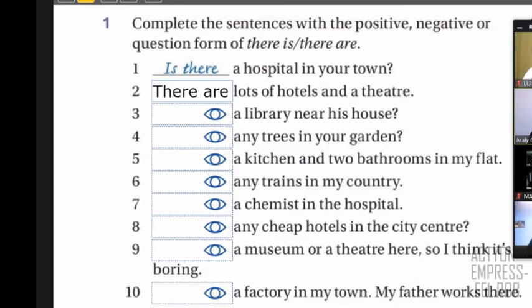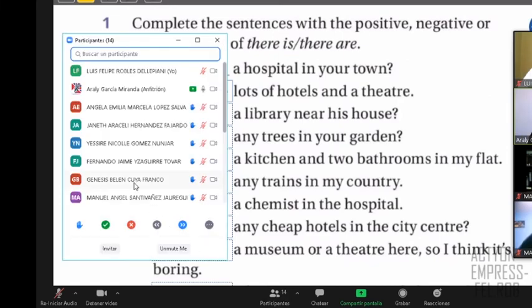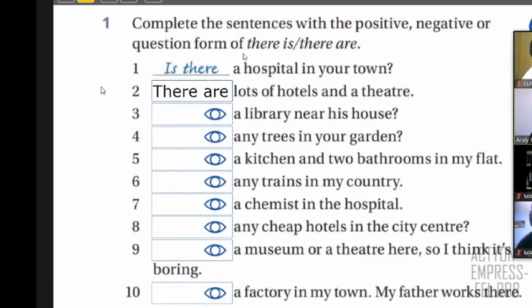Okay, class, let's see. I need some volunteers so we can check together and we're going to see why we use one or the other. Let's see, we start with Angela. Angela, what do you think? Number 3. Okay. Is there? That's fine. Very good. Thank you, Angela. We continue now with Araceli. Number 4, are there? That's correct. Thank you so much.